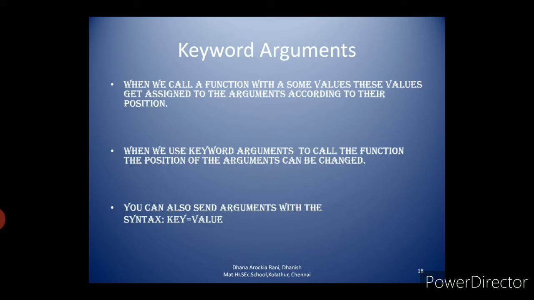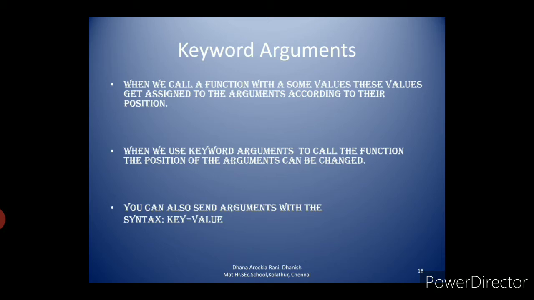So the output will be: first print statement, example 3 keyword argument; second print statement, name, the value is Jishan; then the third print statement, the keyword is age, and the value is 25. So even if you change the positional order in keyword arguments, the interpreter uses the keyword, takes the correct value and prints the correct output. In the above program, the parameter orders are changed.